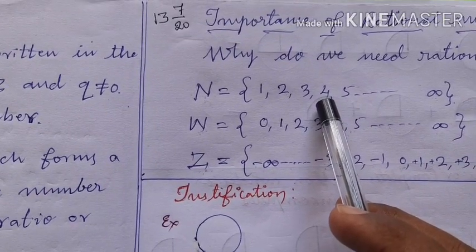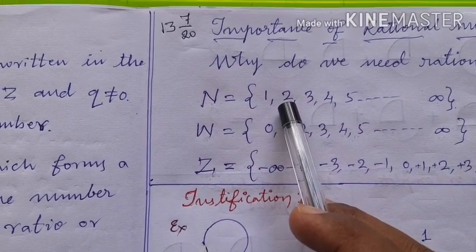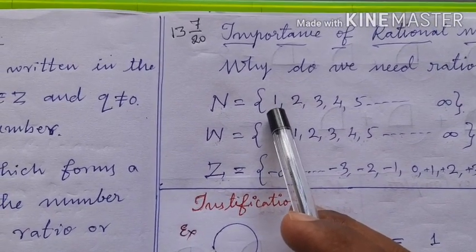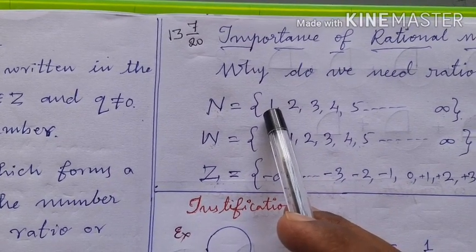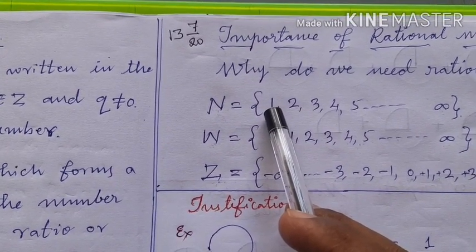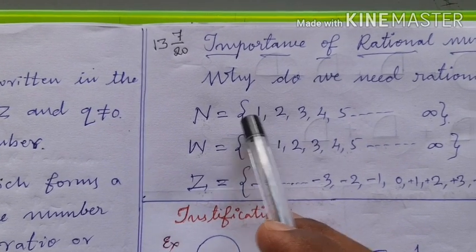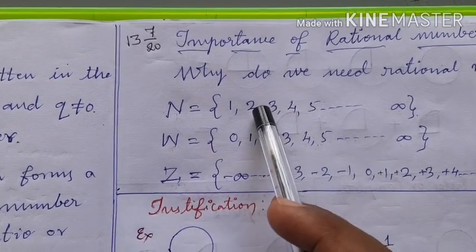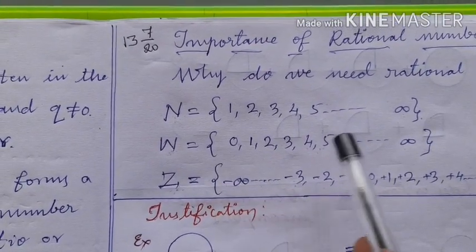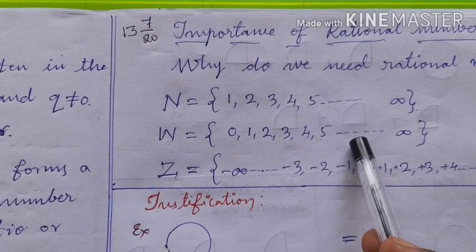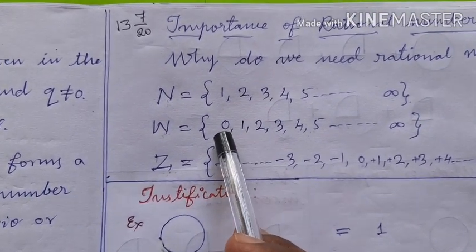If you have 2 chocolates, you will denote it by the number 2. If you have only 1 chocolate, then you will denote it by the natural number 1. But if you have nothing, with what number will you denote it? There is no such number which denotes nothing. That is why we need one more group of numbers called whole numbers. When you have nothing, it is denoted by the number 0.